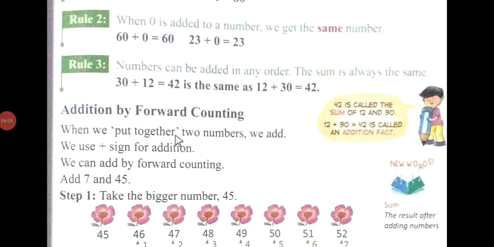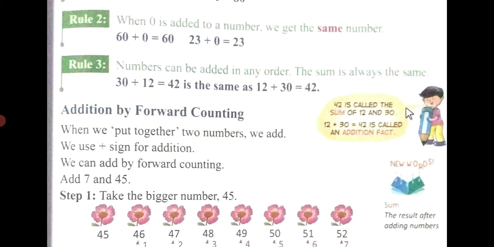So here we can see, before we added 30 plus 12 is equal to 42, and the same we will just twist around, that is 12 plus 30 is 42. The answer will be the same. The sum will always be the same. Here the answer is 42 and here the answer is 42. Only the order of the digits has changed. Any order you add, you will get the answer 42.